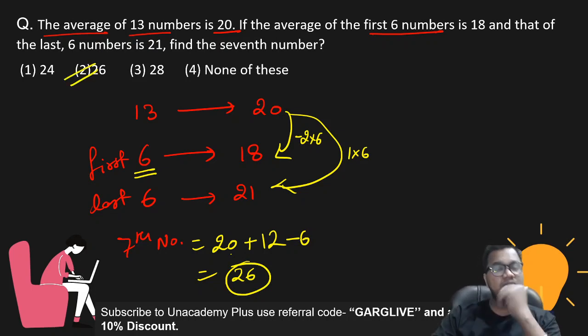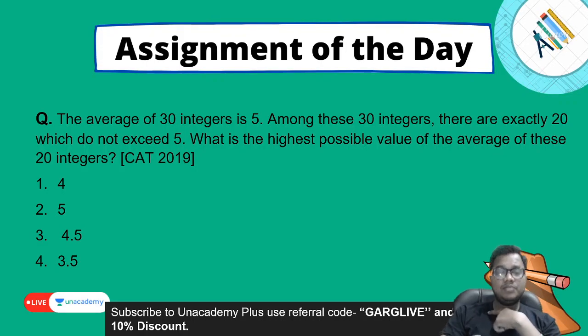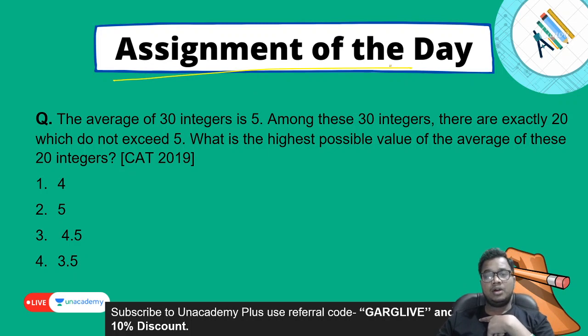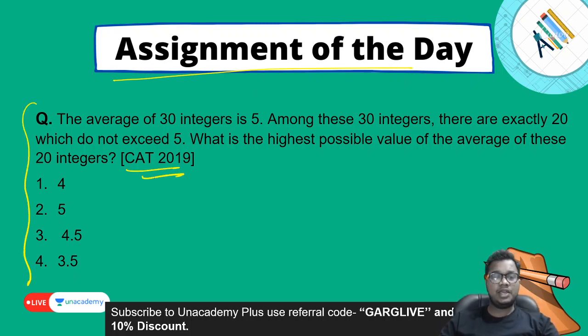26. Now done. Now the homework time, assignment of the day, and the homework question is everyone try to solve, and this question is of CAT 2019. Everyone try to solve this question.